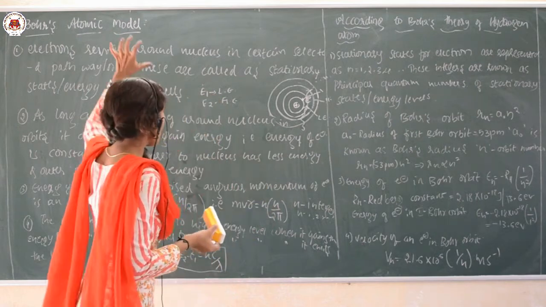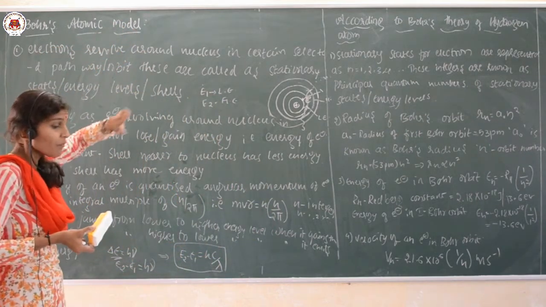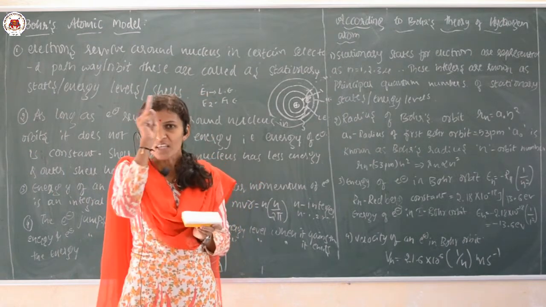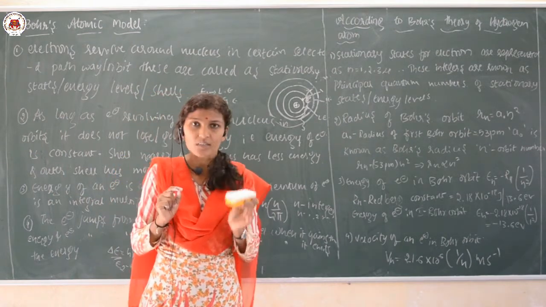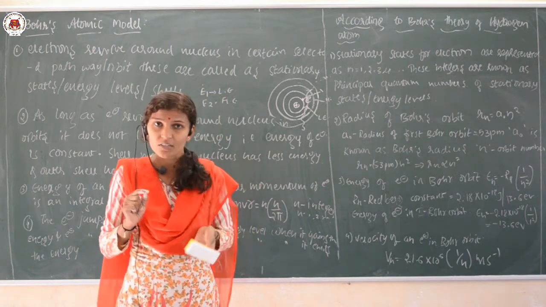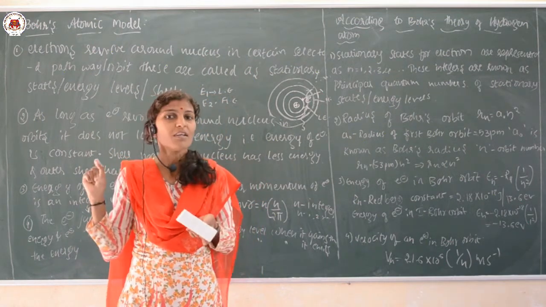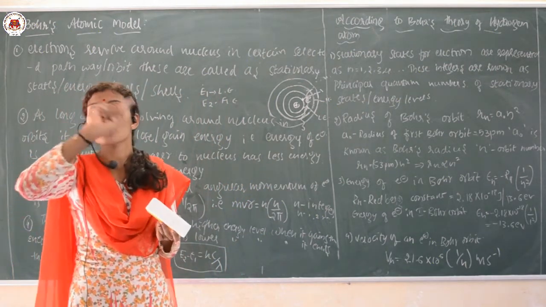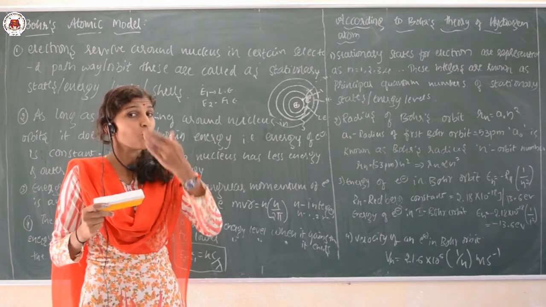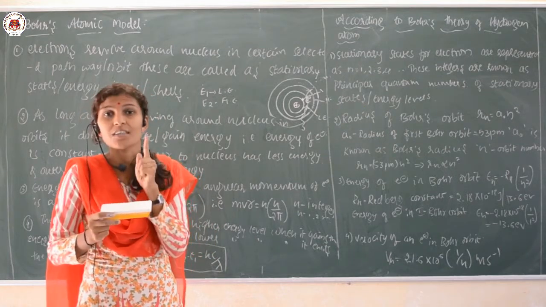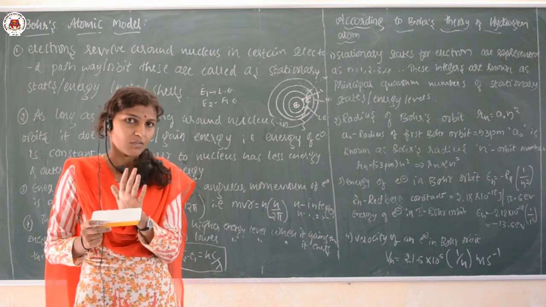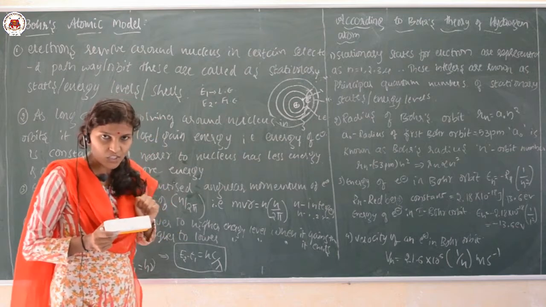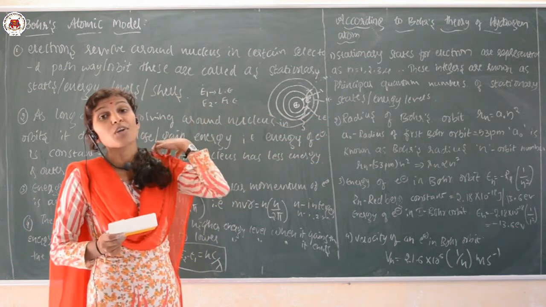Now the postulates of Bohr's atomic theory. The first postulate: electrons revolve around the nucleus in certain selected orbits. These orbits are called stationary states or energy levels or energy shells. As you know, those are the K, L, M, N shells. The second point is, as long as the electron is revolving around the nucleus in the orbit, it does not lose energy, it does not gain energy. That is, the energy is constant. The shell which is nearer to the nucleus has less energy and the outer shell has more energy.